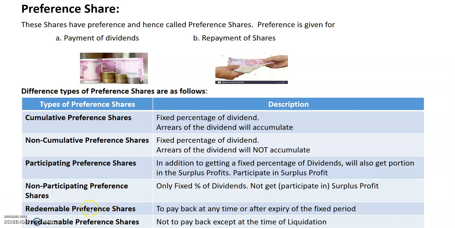Then the next type is redeemable, and opposite to that is irredeemable. Redeemable means payback. So redeemable preference shares are paid back at any time, that is whenever the shareholders want or after expiry of a fixed period. So if any period is fixed, after that these shares will be paid back. Whereas irredeemable preference shares will not be paid back. They will be paid back only at the time of liquidation, that is closing of the company.